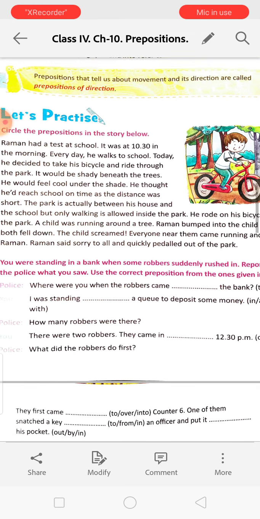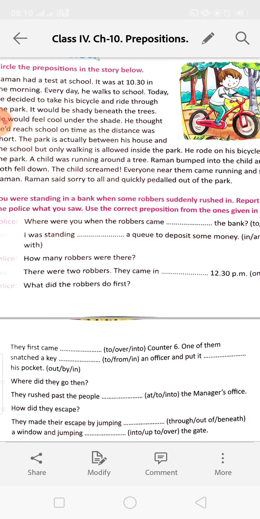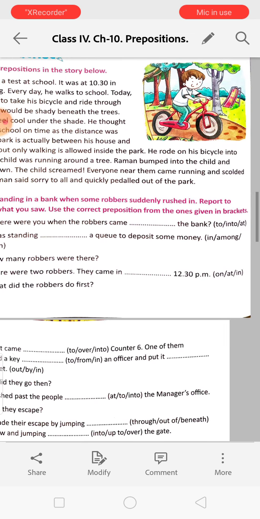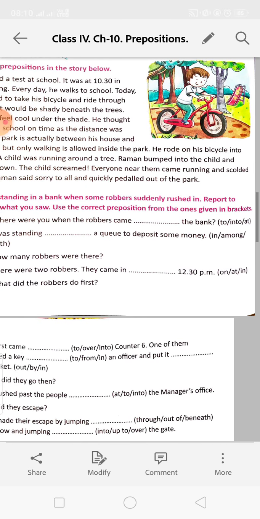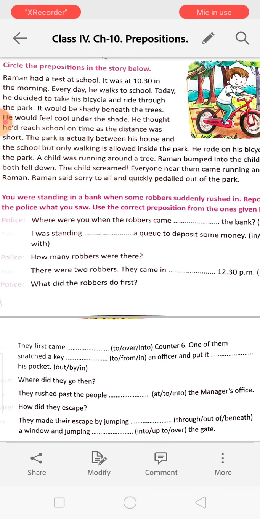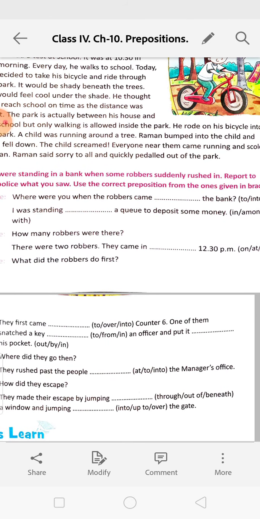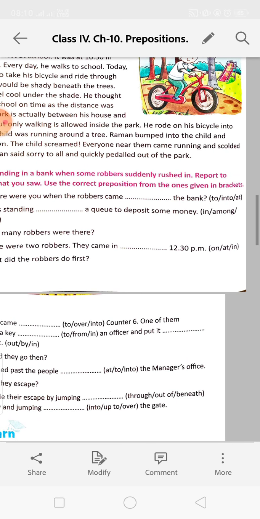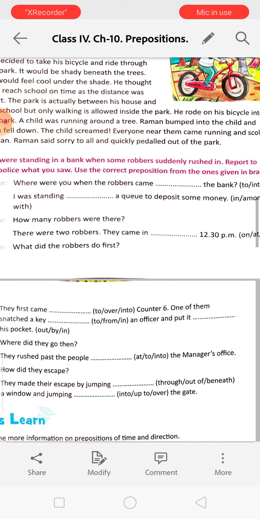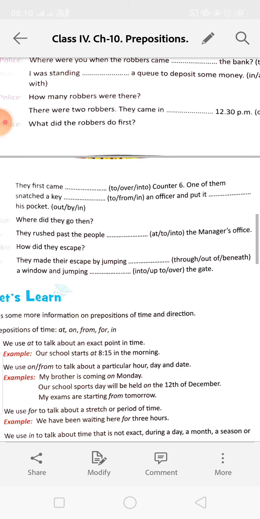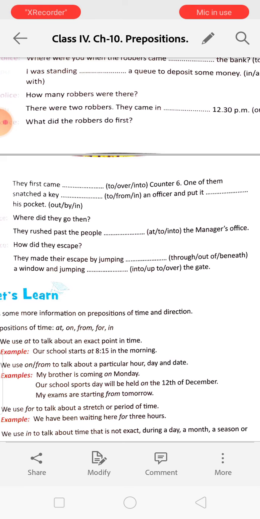Here is a fill in the blanks. Where were you when the robbers came into the bank? I was standing in a queue to deposit some money. How many robbers were there? There were two robbers. They came in at 12:30 p.m. What did the robbers do first? They first came over counter 6. One of them snatched a key from an officer and put it in his pocket.